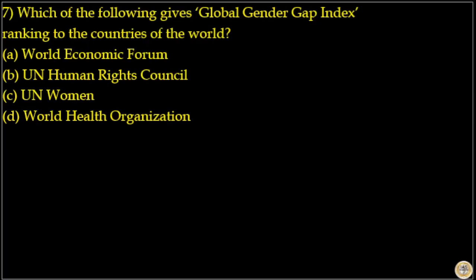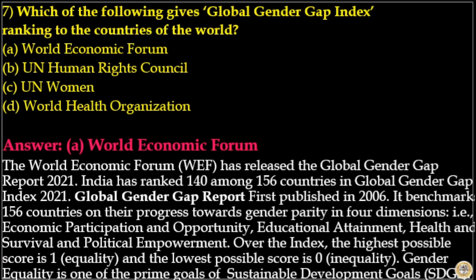Next is: which of the following gives the Global Gender Gap Index ranking to the countries of the world? Options are World Economic Forum, UN Human Rights Council, UN Women, World Health Organization. Here the answer to this question is option A, World Economic Forum.